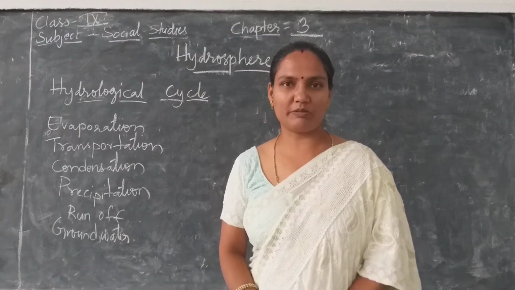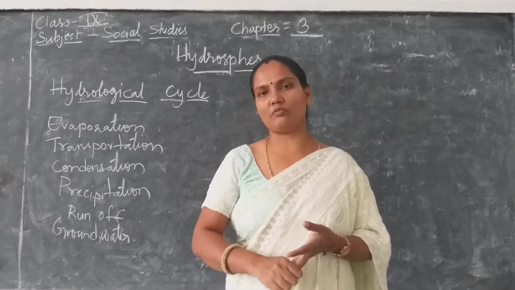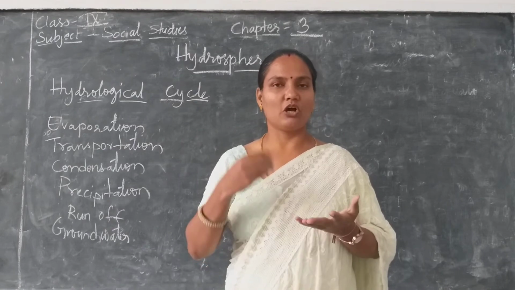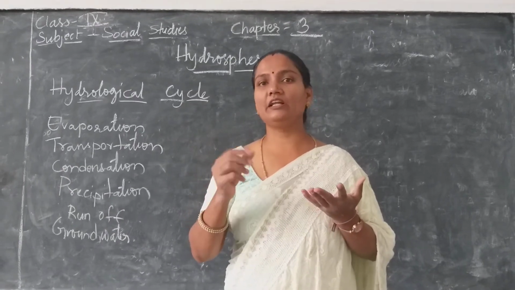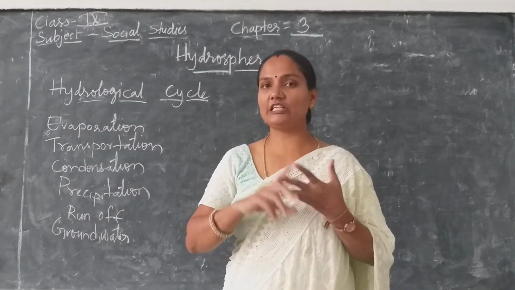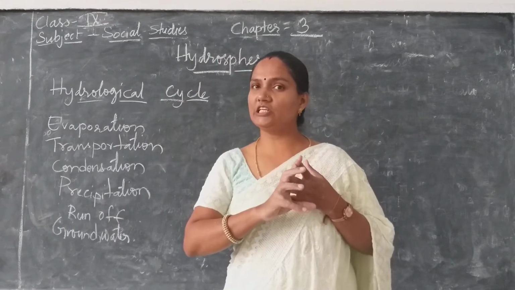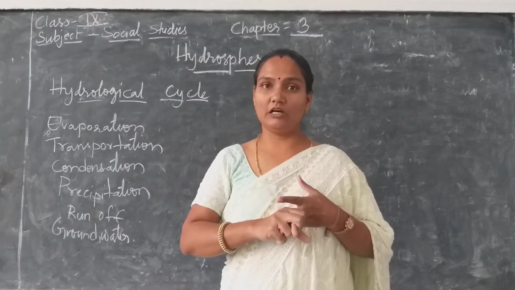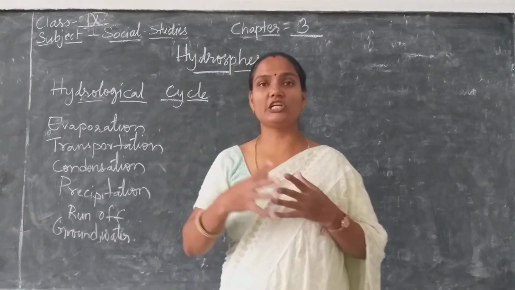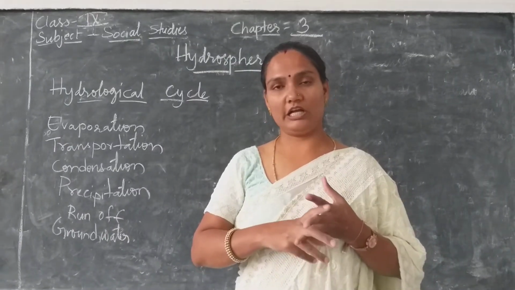What is this precipitation? Change of this moisture into different forms, either water drops, snow, hail or fog, etc. It depends upon the altitude where these clouds are formed. If the clouds are formed on the hilly regions, the water drops change into snow or hail.